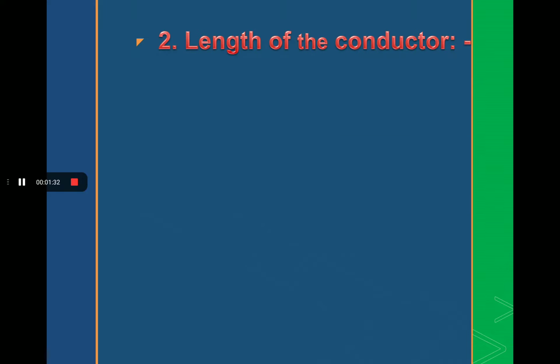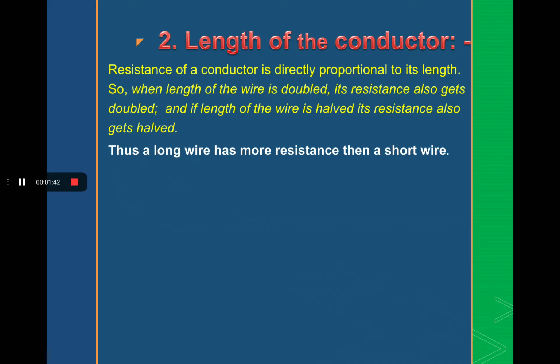Now, the second point is the length of the conductor. Here, students, the resistance of the conductor depends on the length of the conductor. To understand this, suppose that we are walking down a crowded street. When we walk down this crowded street, we face some opposition from the other people, and we face more opposition when the street becomes longer.